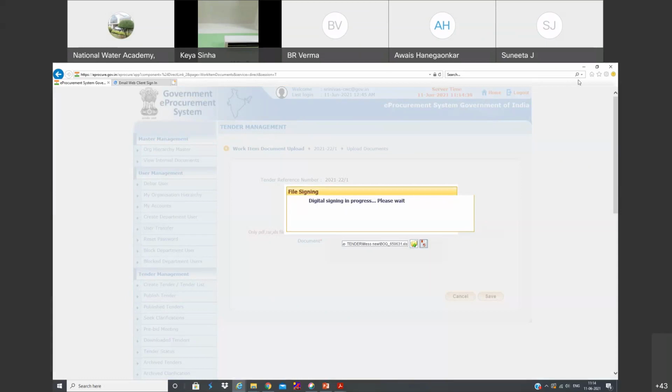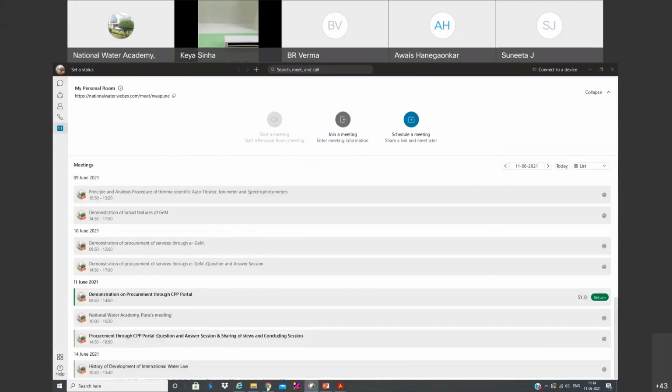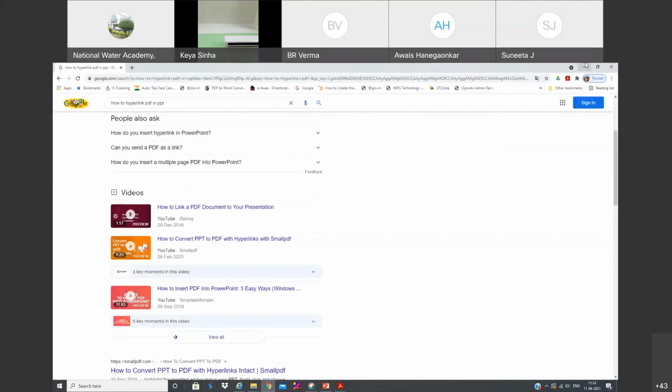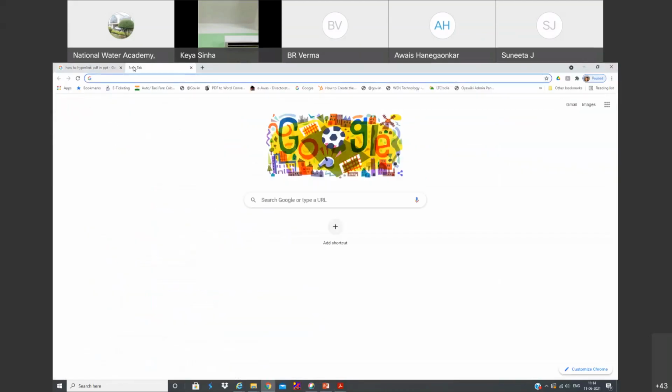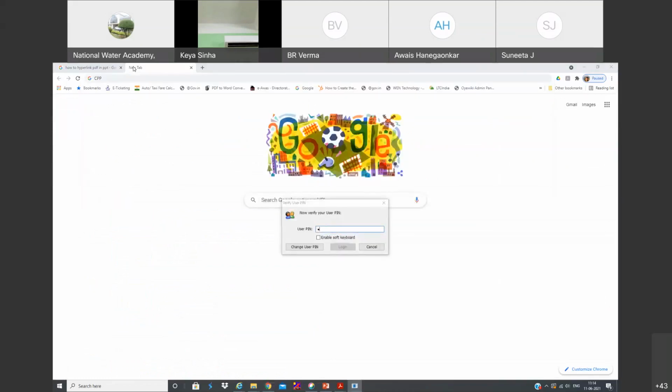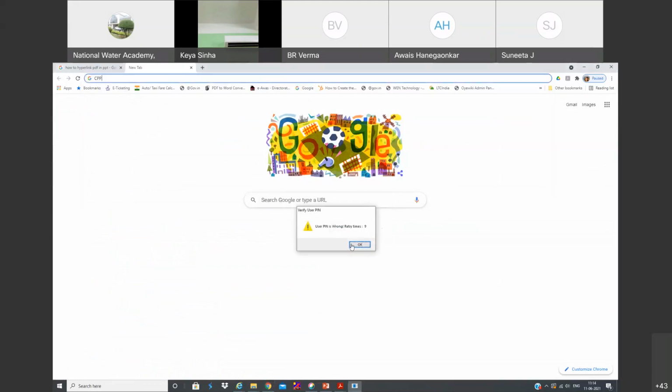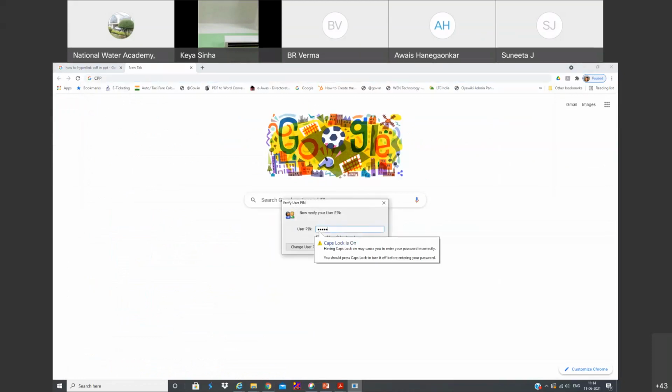And one more thing I would like to say at this point, as I mentioned earlier, we need to download the format from the CPP portal. It is asking for an OTP. Let us come back to that one.